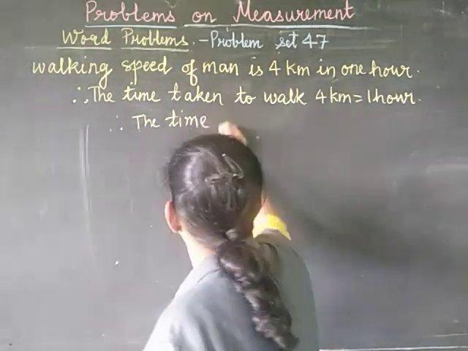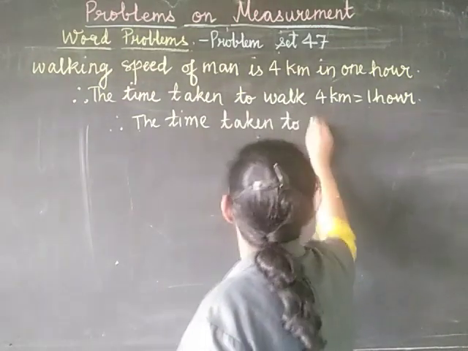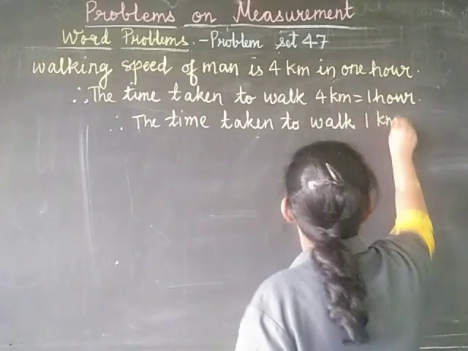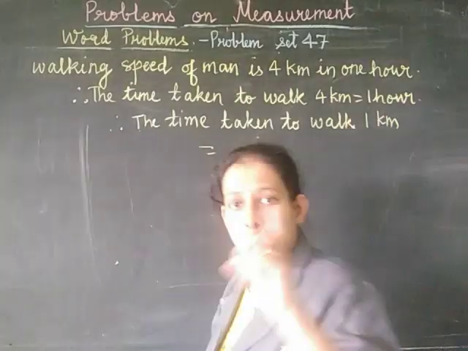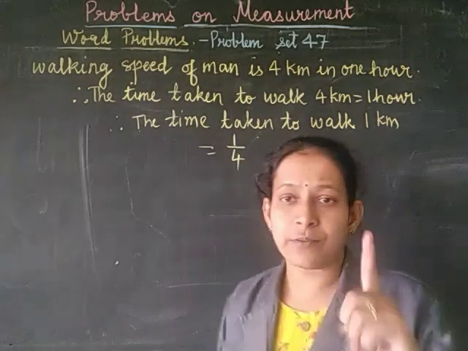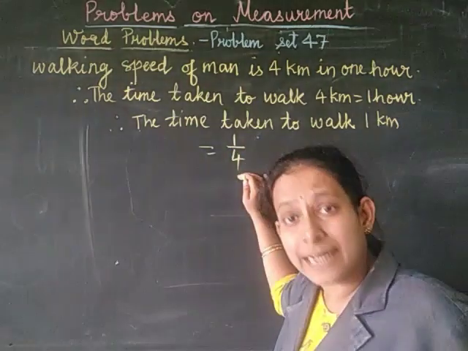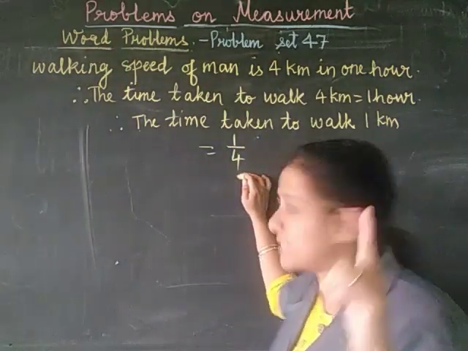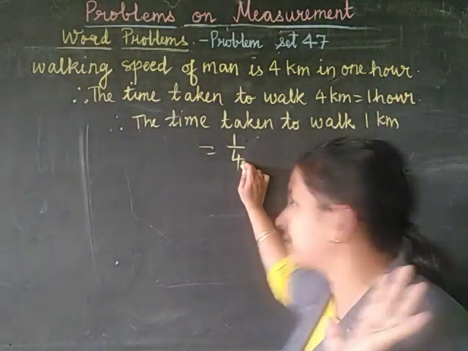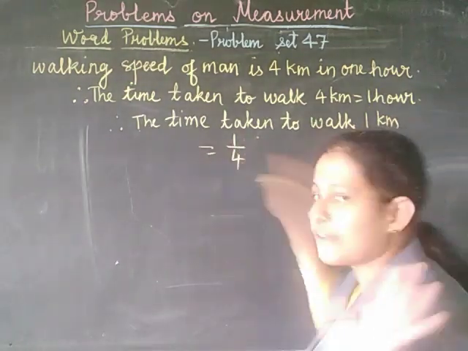So, the time taken to walk 1 kilometer will be equal to 1 kilometer out of 4. Correct? So, this much time it will take for 1 kilometer. That is 1 kilometer out of 4 kilometers it will travel. That is, time taken to walk 1 kilometer will be 1 out of 4.